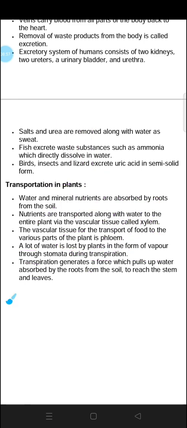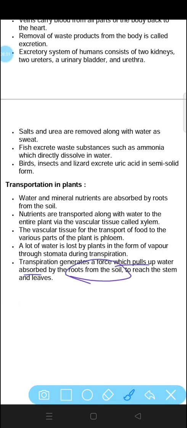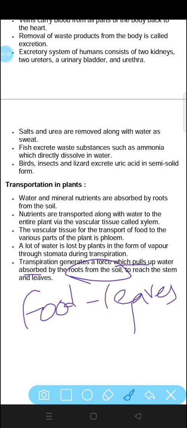So transpiration generates a force which pulls up water absorbed by the roots from the soil to reach the stem and leaves. Similarly, the food is prepared in leaves, and from the leaves the food is transferred to the different parts of the plant through phloem.